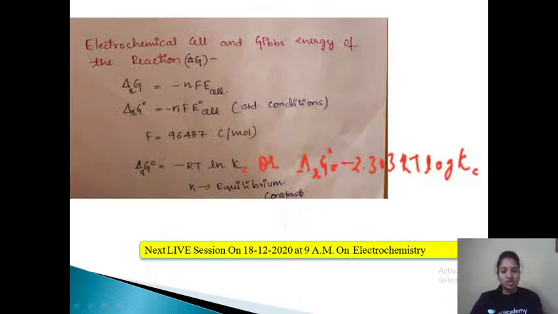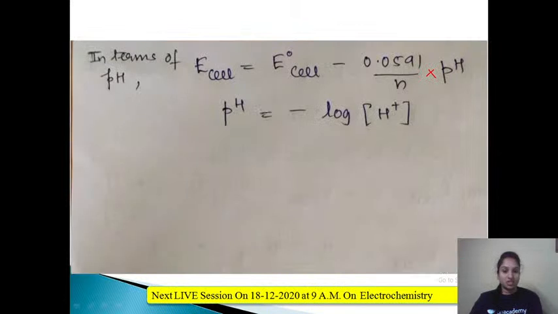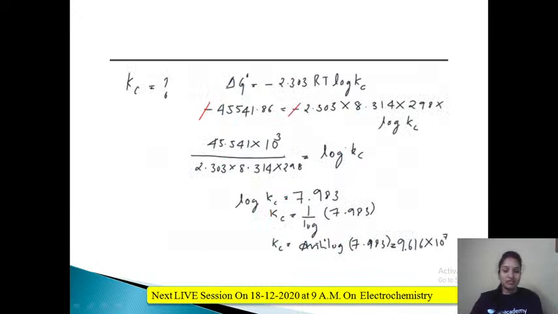Right. You can use this equation also. Here also Kc is related to delta G naught, which we have just found out. So you can even use this particular equation. That's your choice. Both will give you the same answer.